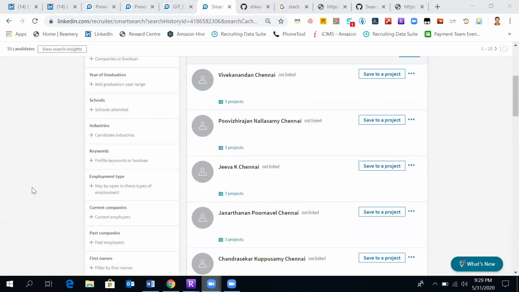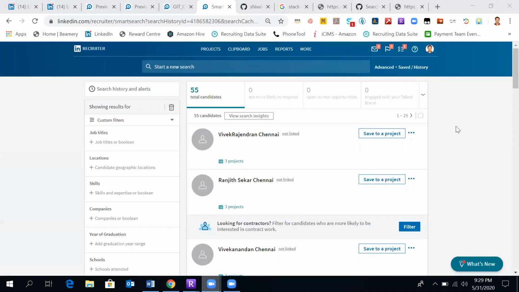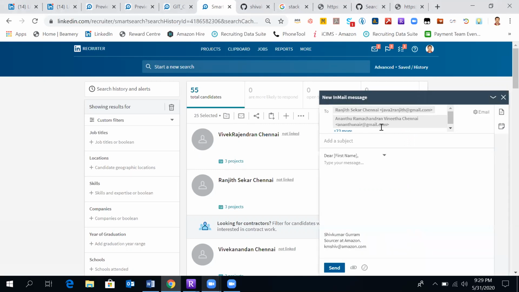These 55, who are not on LinkedIn, are very potential for me because nobody has reached out to them. And I'll take these 55 names, which are not there on LinkedIn, and reach out to them separately using my Outlook. Or I can reach out from here also because I have their email IDs. I don't want to do a separate activity.